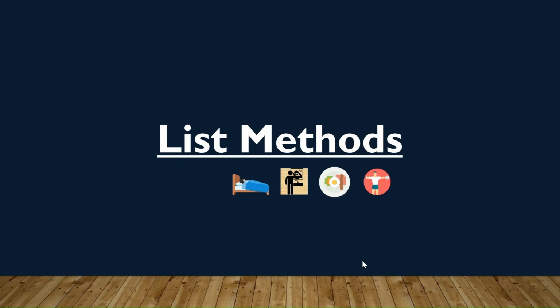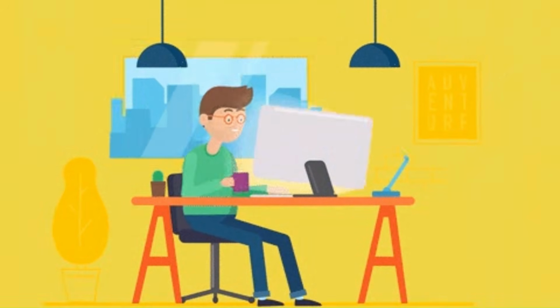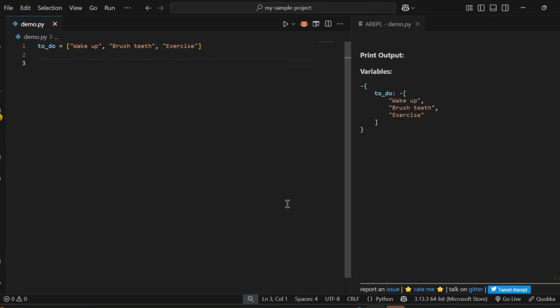Next, let's discuss list methods with an example. Let me tell you a story about Rahul and his Python powered to-do list. Rahul's daily routine is like this: he wakes up early in the morning and decides to plan his day using Python. He starts with a basic list of tasks. The items in the to-do list are the items that he needs to do for today. Suddenly he remembers that he needs to have breakfast, so he adds it at the end of the list.